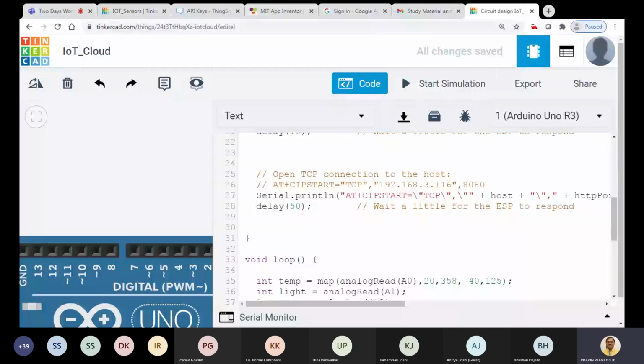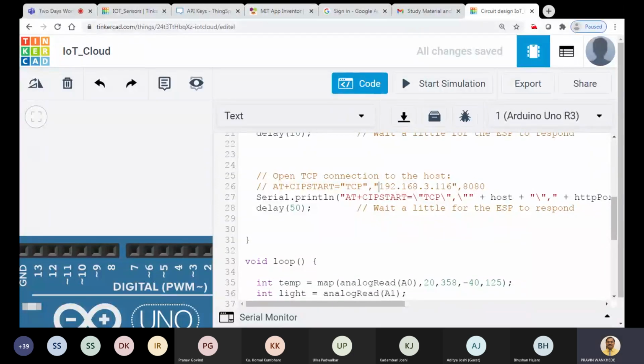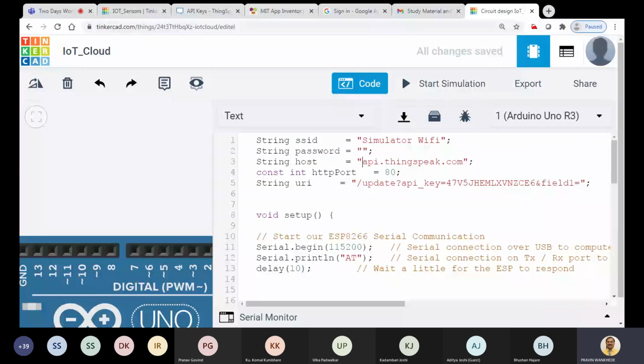the command is AT+CIPSTART. And what type of connection do we want? That is a TCP connection. Then the host name, and then there is a port ID, or HTTP port. In our case, the host is already defined here. This is the host available.